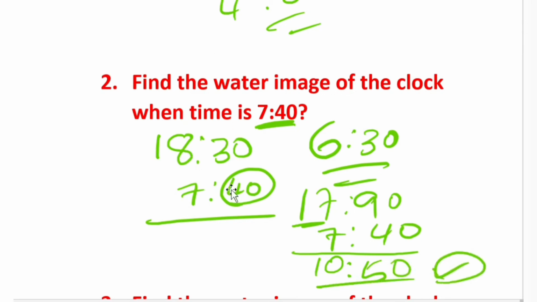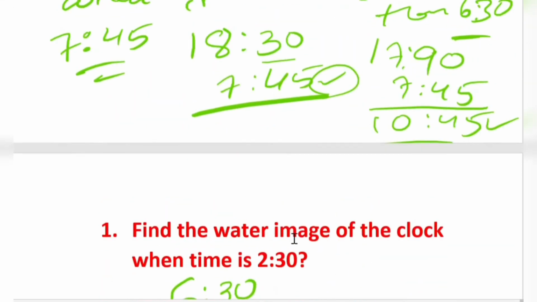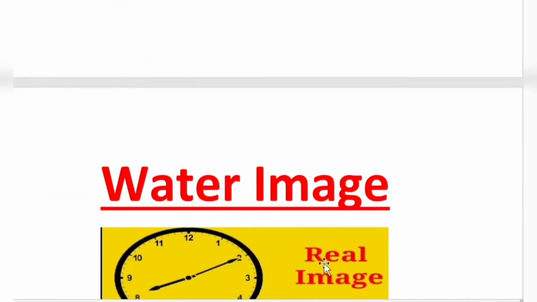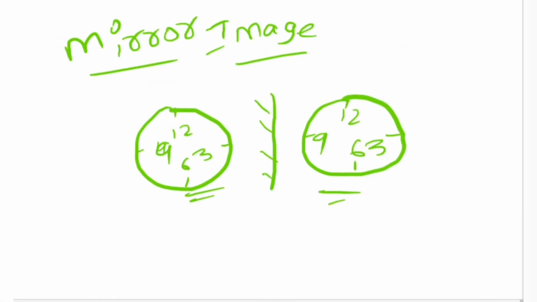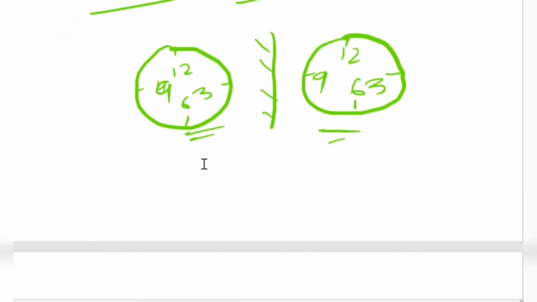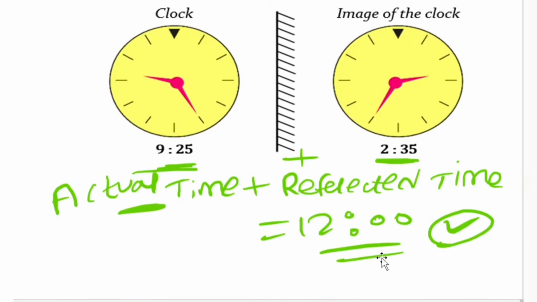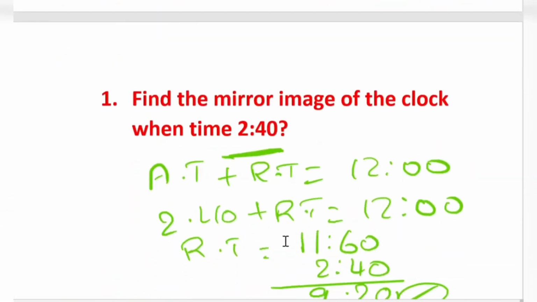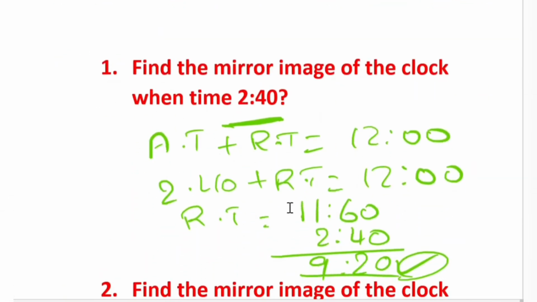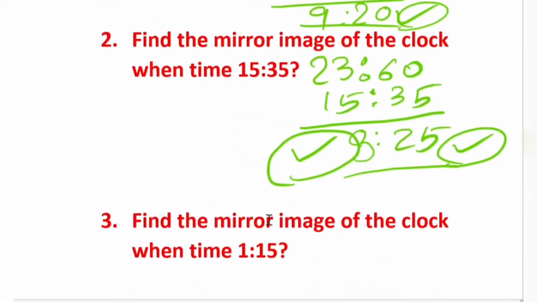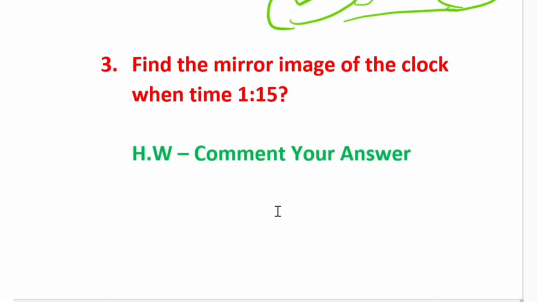See friends, how easy it was. In water image we have subtracted. This is the two-part video I'm discussing again for you. What we discussed until now is, in mirror image, actual time plus reflected time is always 12 o'clock. We have discussed a few mirror image questions previously in the last session. I gave you homework to comment the answer.